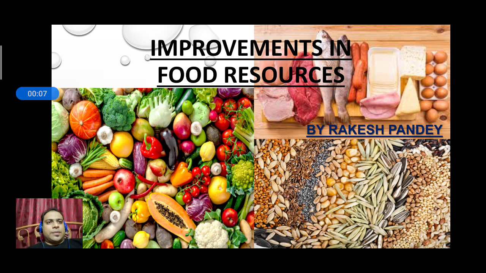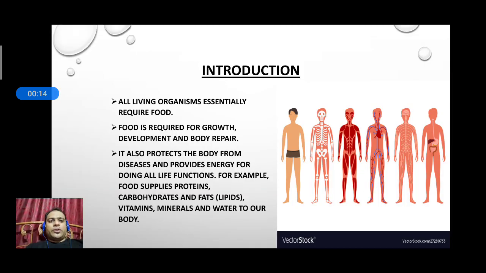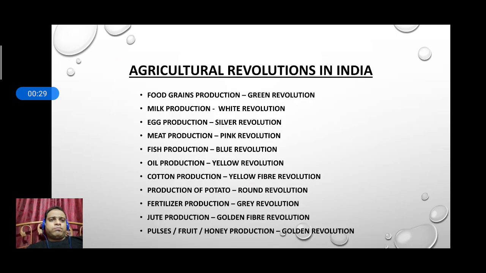We were continuing with this chapter, improvement in food resources. Actually, we have seen the intro of crop production, how we can develop the quality, the quantity, the production of crop. We have seen different types of agriculture revolutions in India, in which we have seen how the scientific approach helped to increase the production of grains in the country.